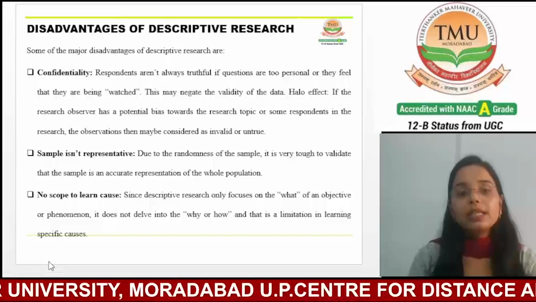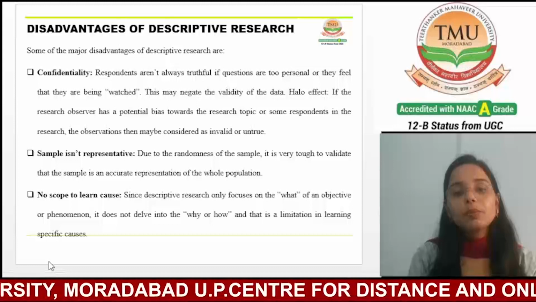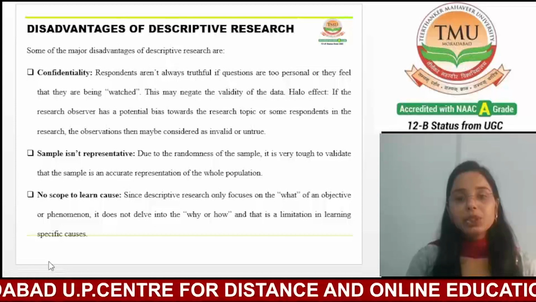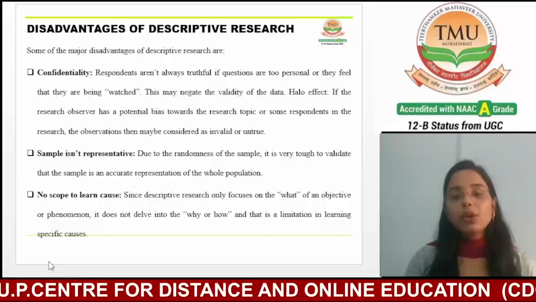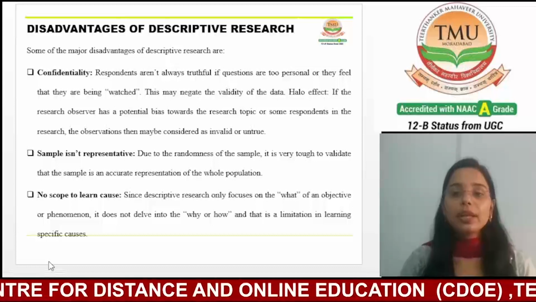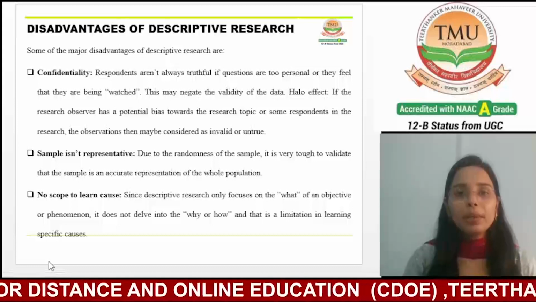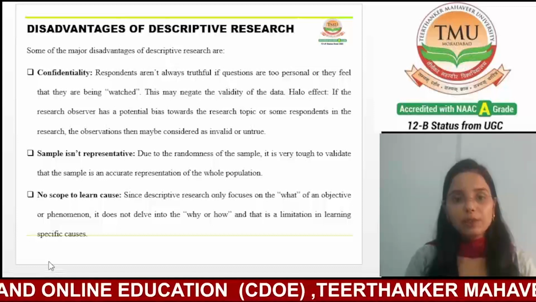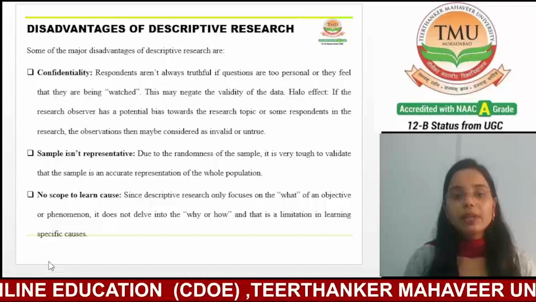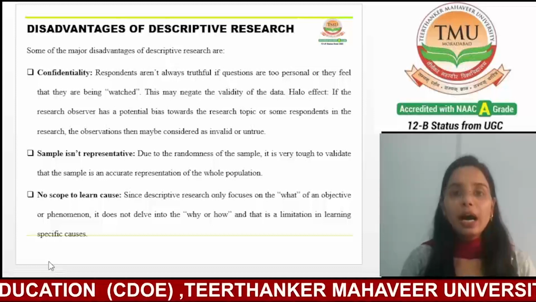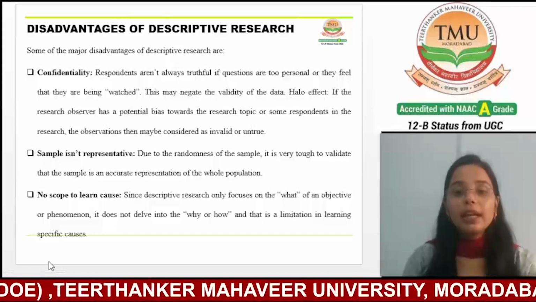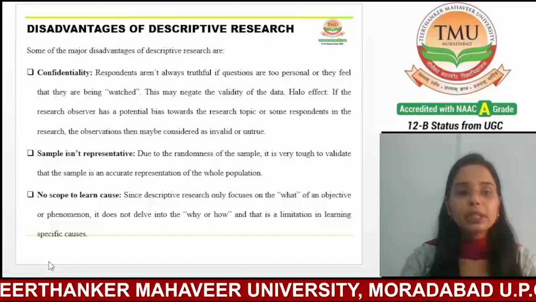Now, the last one is no scope to learn causes. Descriptive research only focuses on the what of an objective or phenomenon, what is happening in that particular situation. It does not dwell into the why or how, and that is the limitation in learning the specific causes.